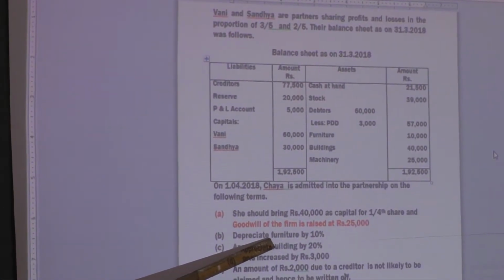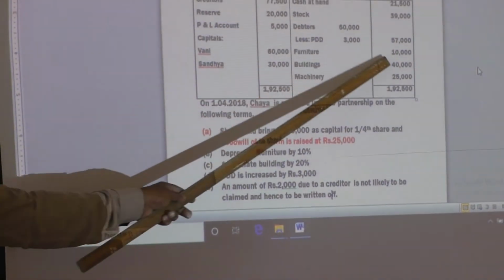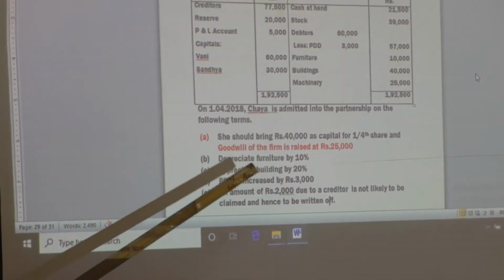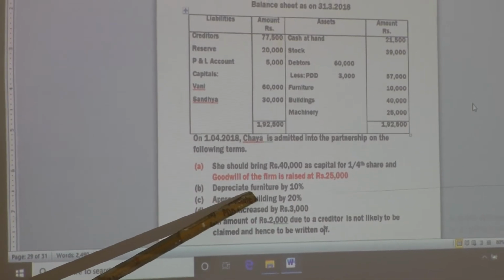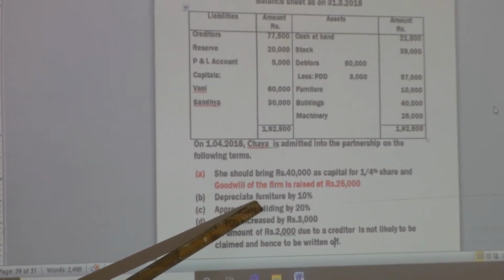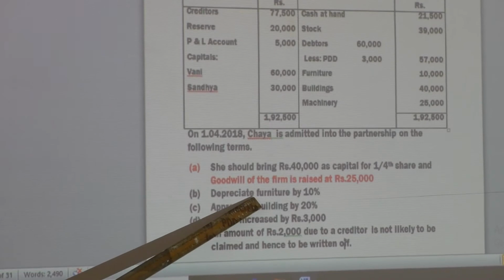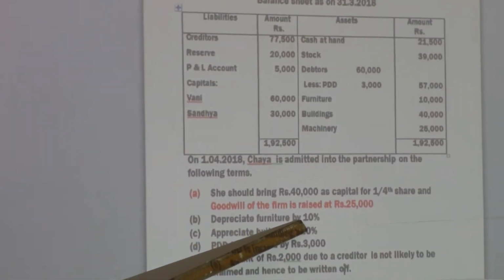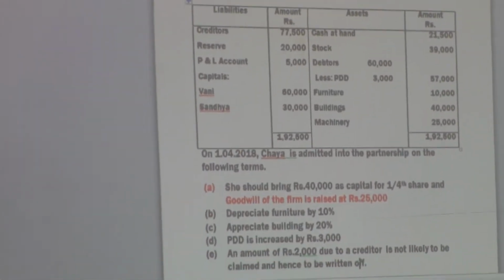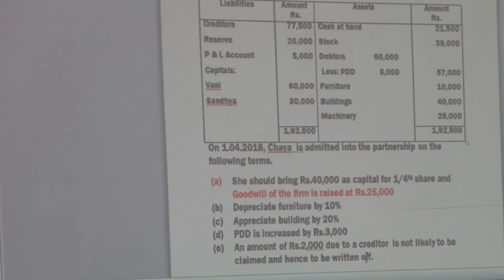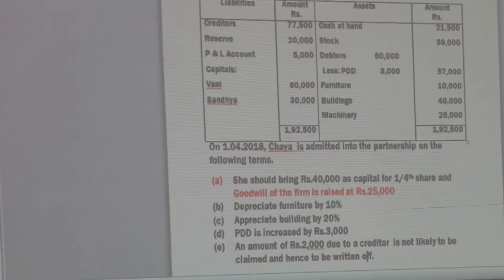Depreciate furniture. See here, furniture 10,000. At the time of admission, it depreciates. Depreciate furniture by 10%. So depreciation is a loss to the business. Revaluation account is a nominal account.